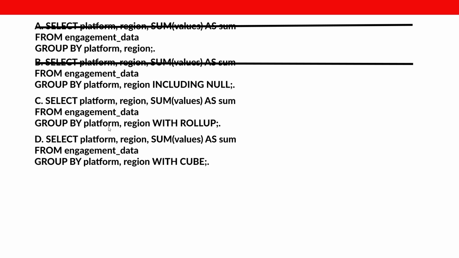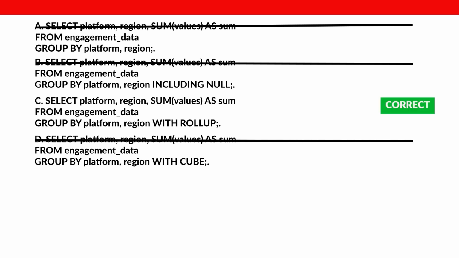Let's keep it. Option D will produce extra subtotal rows like product only totals, which is not in the given output that we require. This is incorrect. Let's lock option C as the right answer.